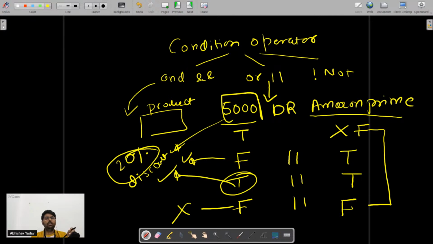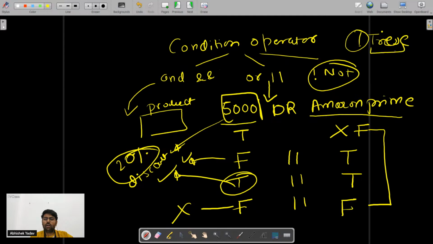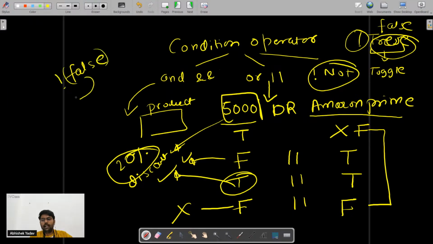But in case of OR, you need only one condition to be true here, right? And apart from that, NOT means if the condition is true and you are using the NOT operator here, it will toggle the result. The opposite of true is false, so you will get the answer as false. If your total answer is false and you are using the NOT operator here, again it will toggle the result, and you will get the answer as true here. So this is the meaning of the NOT operator here.